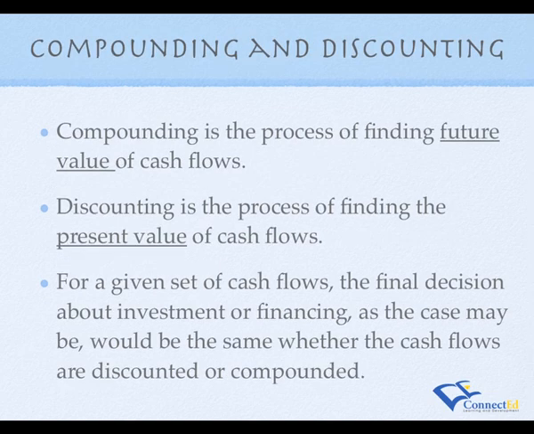So in order to apply this time value concept in decision making, we make use of either compounding or discounting. Compounding is the process of finding the future value of cash flows. So if I gave you $100 today and I asked you how much is this worth 5 years later, you would have to go through a process of compounding. Discounting is the process of finding the present value of cash flows. So it's like saying, I plan to give you $100 5 years later. How much is it worth right now for you?